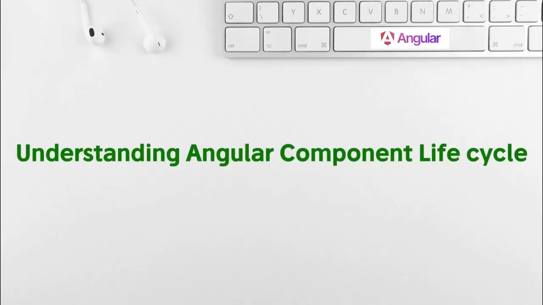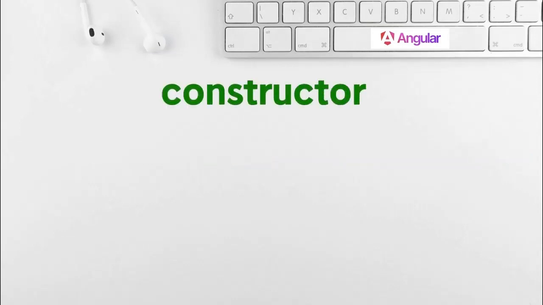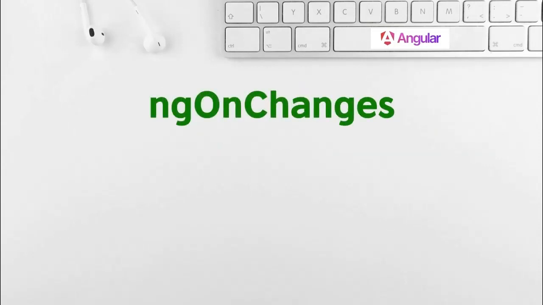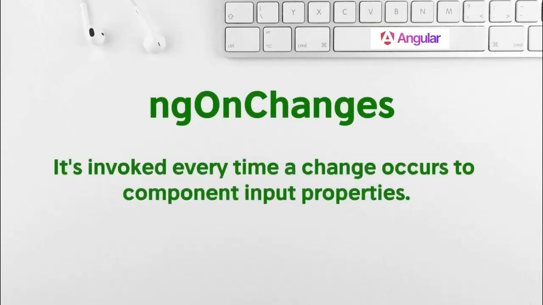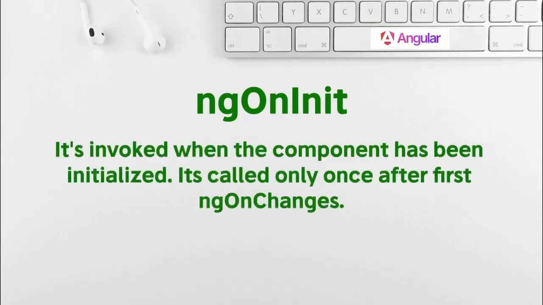Understand the component lifecycle in detail. The first lifecycle method is constructor, and it is invoked during the component or directive creation. The second one is ngOnChanges. It is invoked every time there is a change to one of the input properties of the component. The next one is ngOnInit. It is invoked when the component has been initialized, and it is called only once after ngOnChanges, only once per component creation.